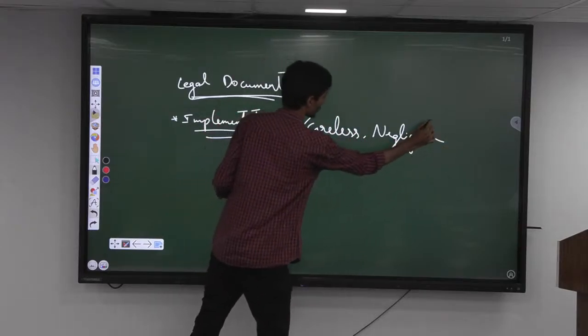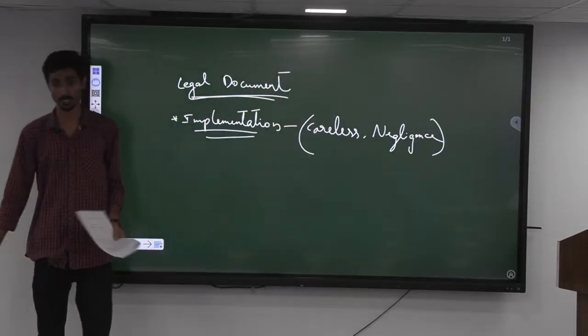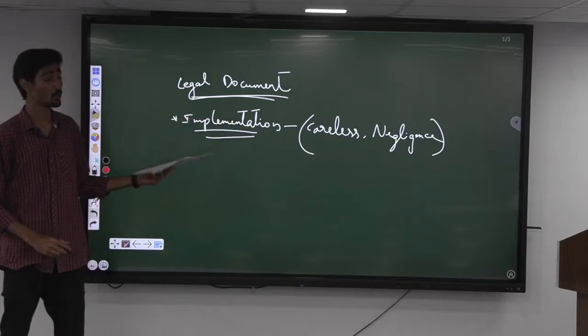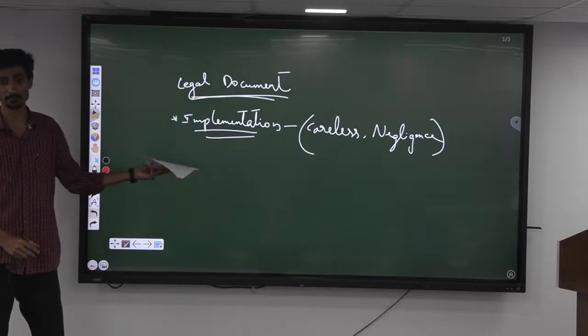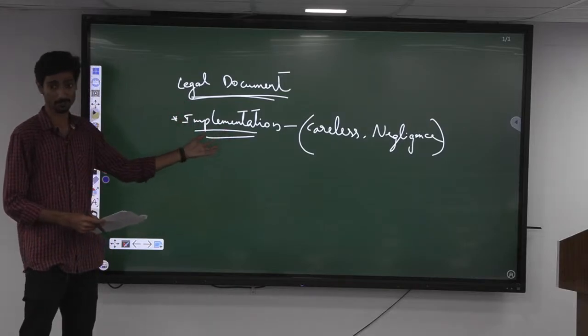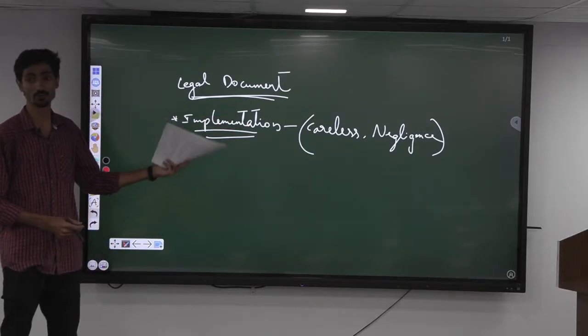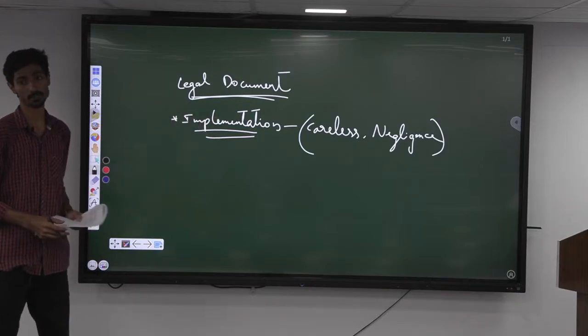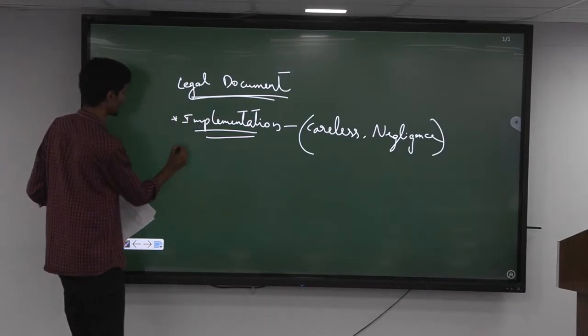When they are not sensitized, these are the major things that are going to happen. Carelessness and negligence will come, and automatically implementation delay will happen. Okay. So when we are writing points, you should not be just writing implementation delay. We have to tell exactly how, when there is lack of sensitization, that will lead to implementation delay. Okay. So that will be one thing.